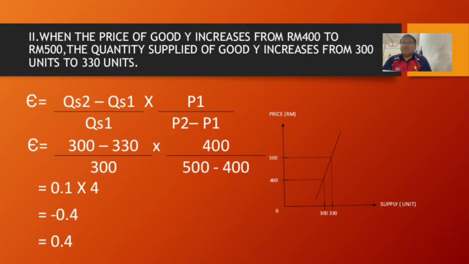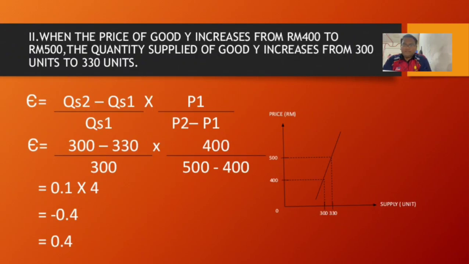Okay, question number 2. When the price of good Y increases from 400 to 500, the quantity supply for good Y increases from 300 units to 330 units. In this question, we use the formula QS1 minus QS2 over quantity supply 1 multiply by price 1 over price 2 minus price 1.